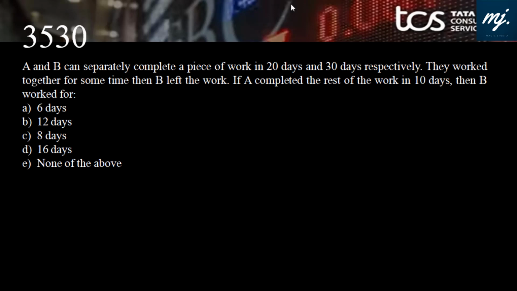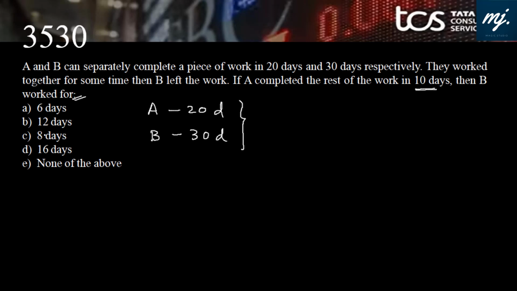Another tale in the world of time and work. A and B can separately complete a piece of work in 20 and 30 days. A can complete in 20 days and B can complete the same work in 30 days. They worked together for some time, then B left the work. If A completed the rest of the work in 10 days, then B worked for how many days?